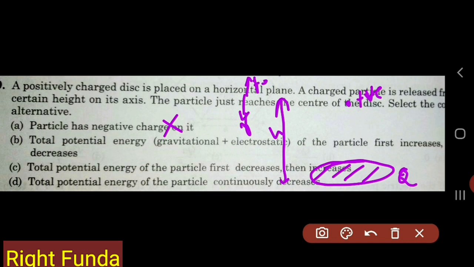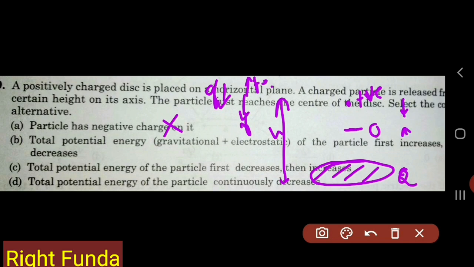So the net force on the particle at the initial moment must be in the downward direction. But as it comes nearby, what happens? Gravitational force remains the same, but the electrostatic force increases. So first it will be accelerated downward. At some point here, the acceleration will be equal to 0. After that, the acceleration will be in the negative direction.